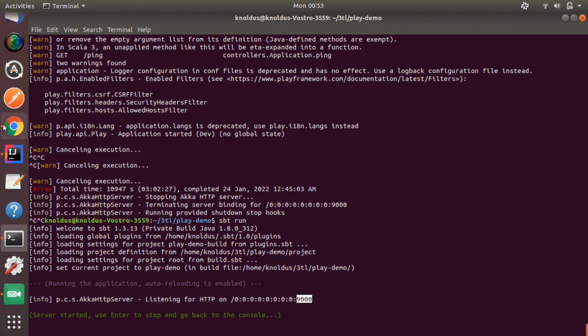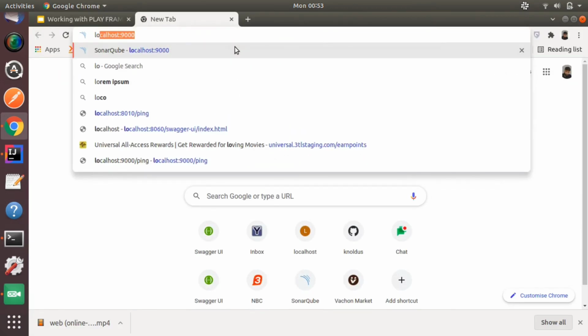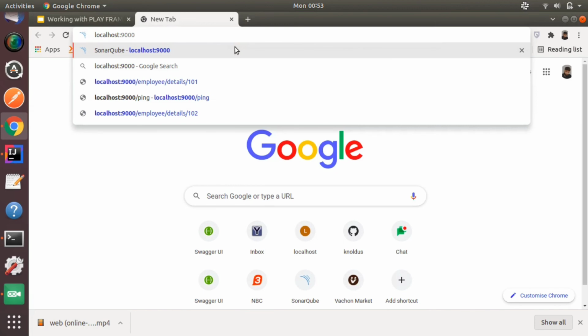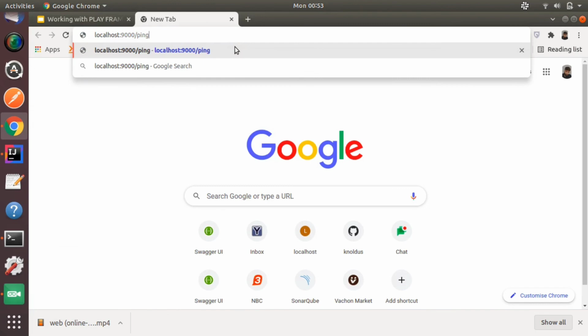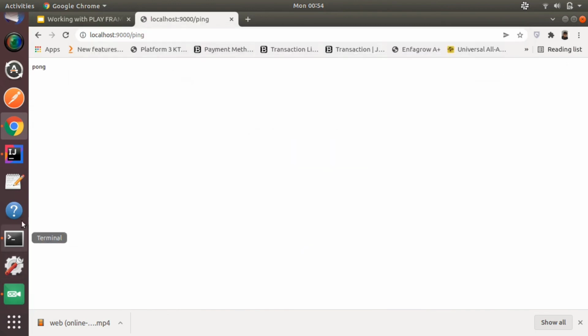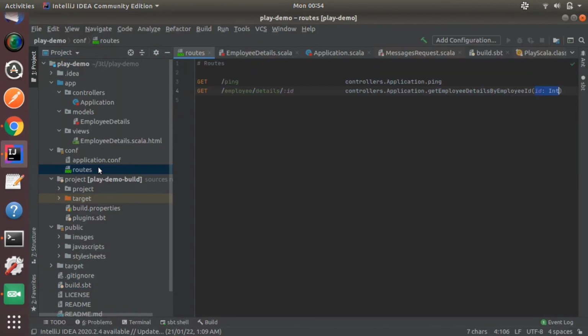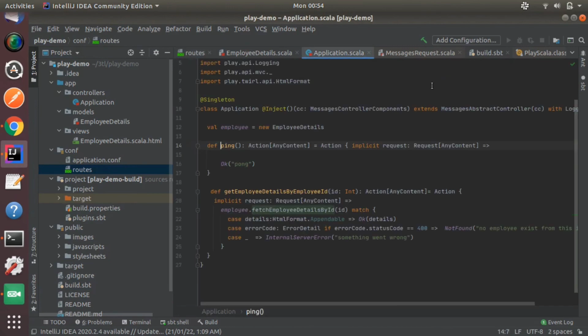So we have to hit the URL on port 9000. This is localhost, we are running on the localhost machine, and we have the ping route. Now yes, we are getting the pong response, because here in our routes, this is the ping route and this is the ping method inside the application class, which returns pong in the OK response.